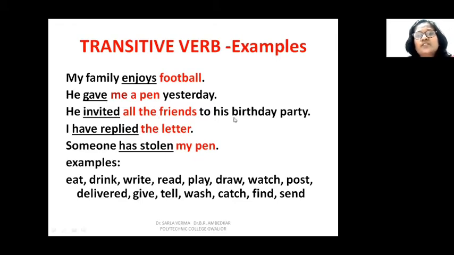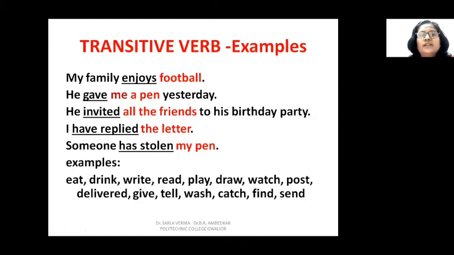He invited all the friends to his birthday party. So invited is the verb, and when you ask invited whom, the answer is all the friends. So all the friends is the object and invited is a transitive verb. I have replied the letter. Replied what? The letter. So the letter is the object of the verb replied. Someone has stolen my pen. Stolen what? My pen. So my pen is the object and stolen is the verb.